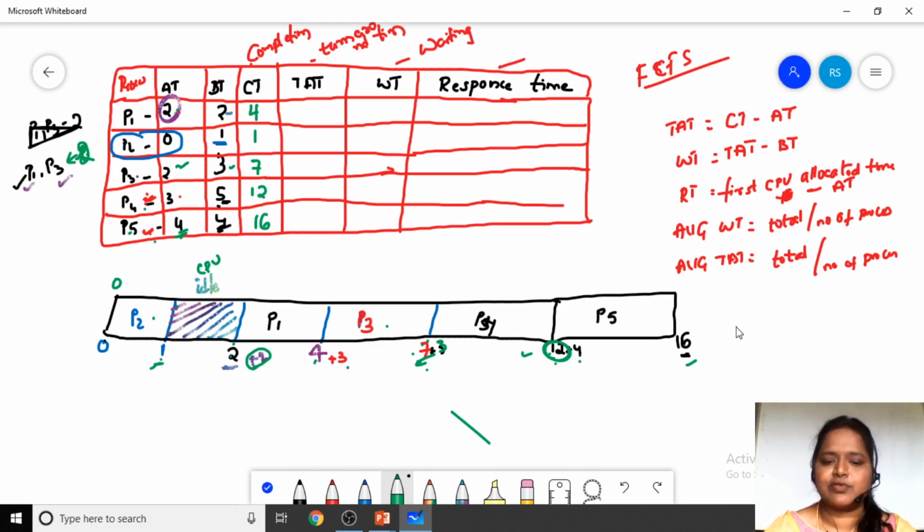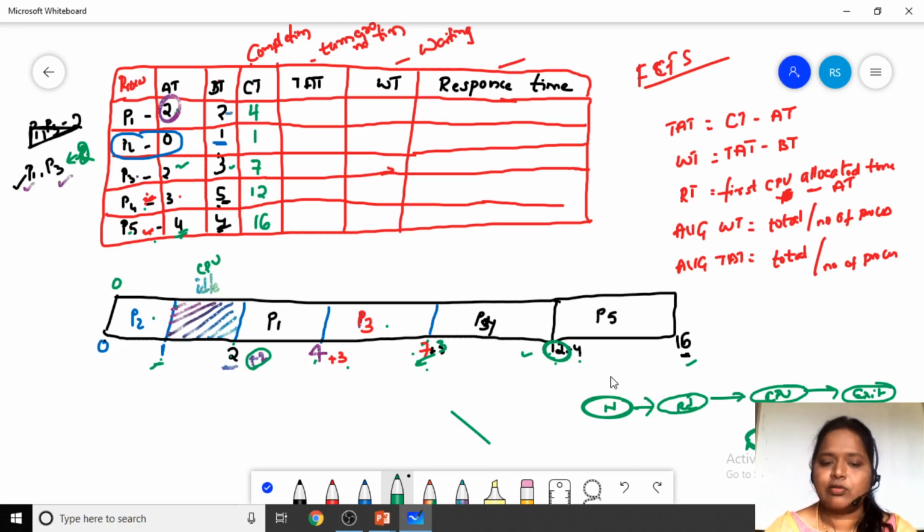So when we have seen the diagram, here is the new state, here is the ready state, here is the running state, that means the CPU state, here is the exit state, and here we have the waiting state. So these are the different states we are going to have, right?